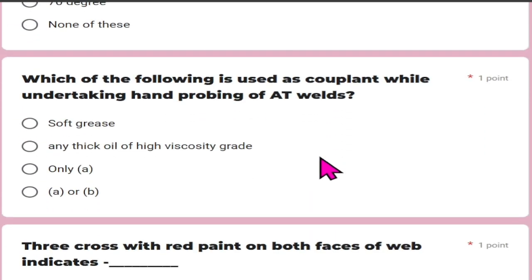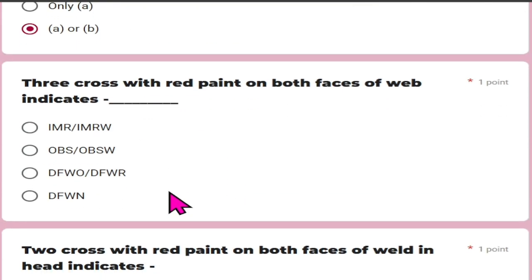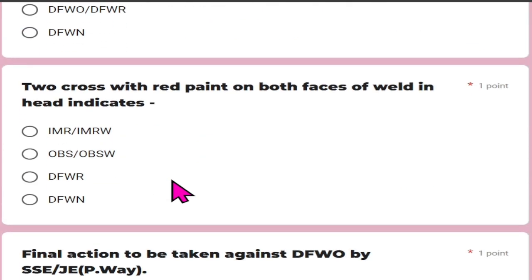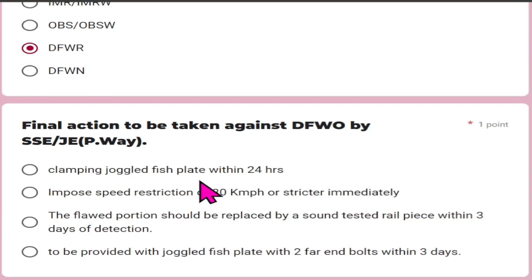Which of the following is used as a couplant while undertaking hand probing at AT welding? It may be the soft grease or any thick oil of high viscosity grade. So option A or B is the right answer. 3 cross with red paint on both faces of weld indicates IMR or IMRW. 2 cross with red paint on both faces of weld in the head indicates DFWR.